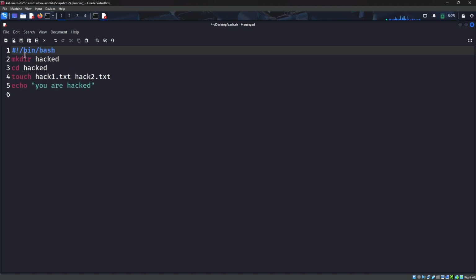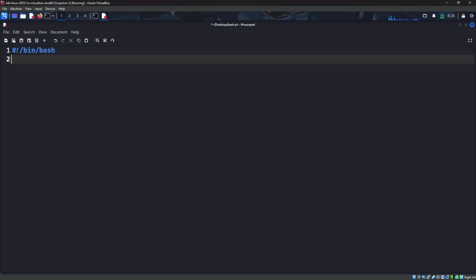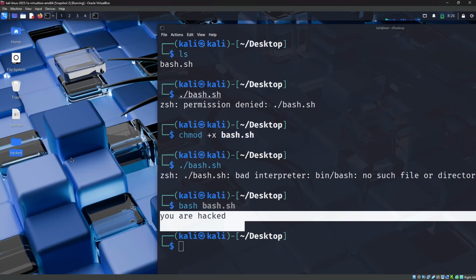This is something that you need to remember: hash, exclamation, slash bin, slash bash. Just make sure about it. After that you can do a lot of things. We have a hacked directory, right? So you can use rm -rf to remove the hacked directory on the desktop. I'm saving this. You can see our hacked directory here, right?